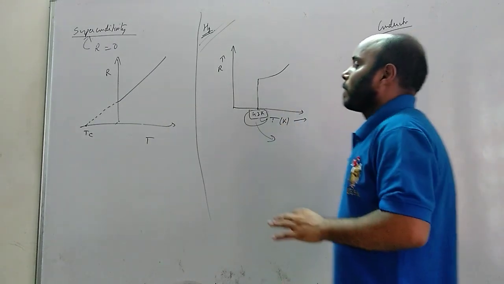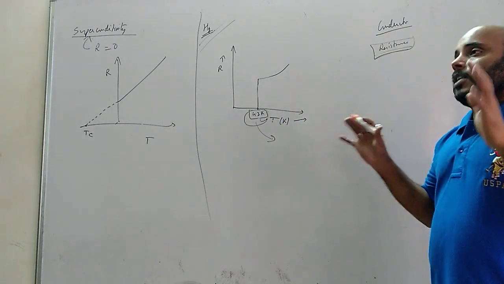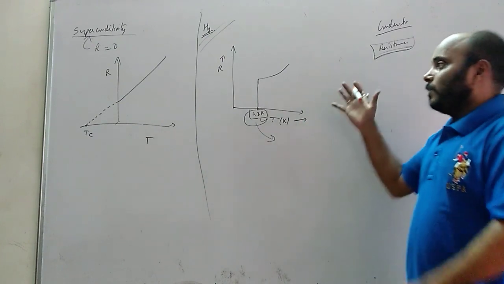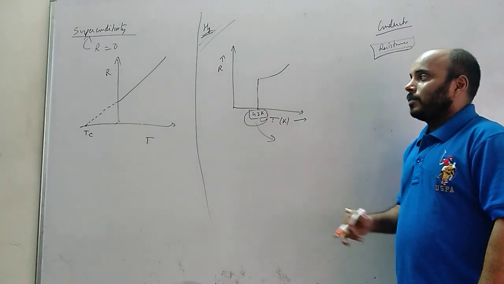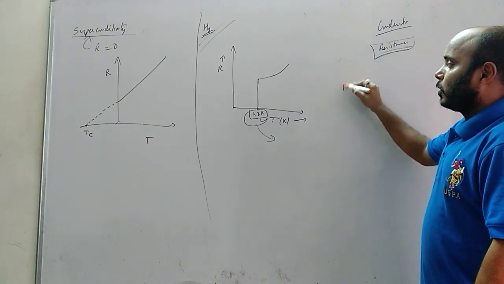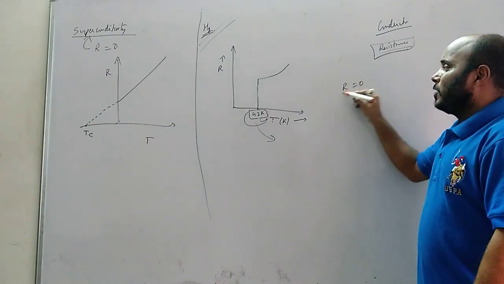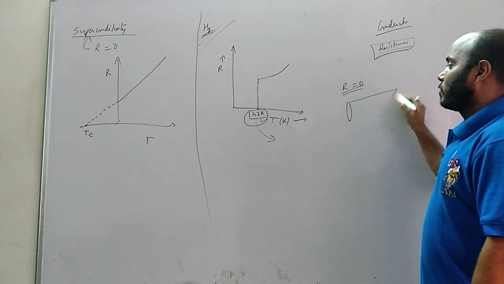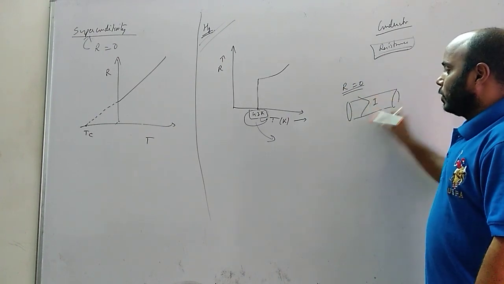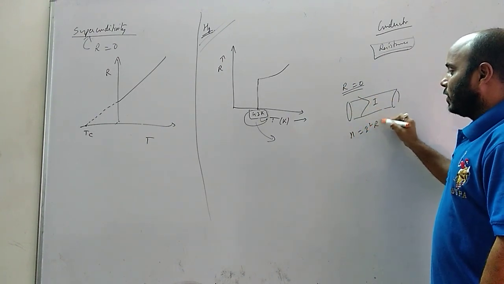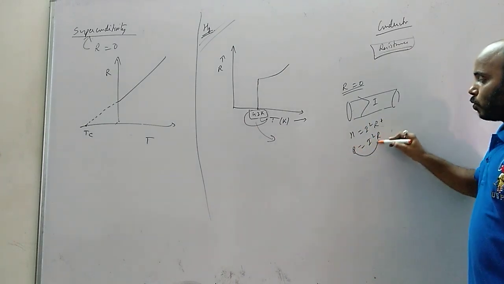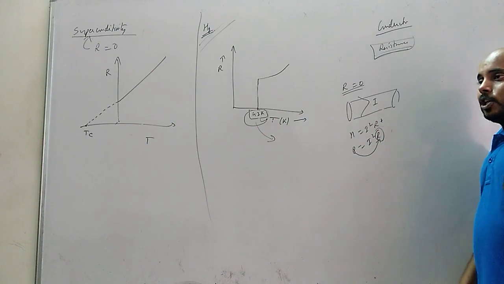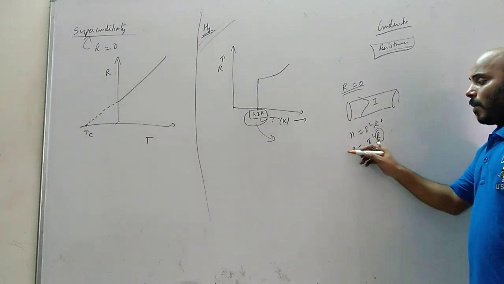Now see, if one of you can invent this superconductor in the coming future generation, what will happen? Future conductor is a conductor whose resistance is zero. When the resistance is zero, there is no power loss. When this current flows, heat loss होता क्या है? I squared R T. Power loss क्या होता है? I squared R. That means the power is lost only due to the resistance of the conductor. If you can make the resistance zero, there is no power loss.